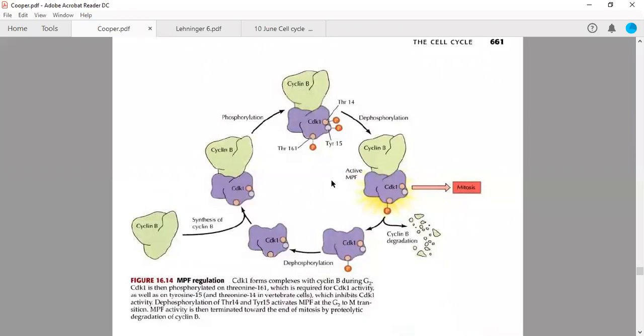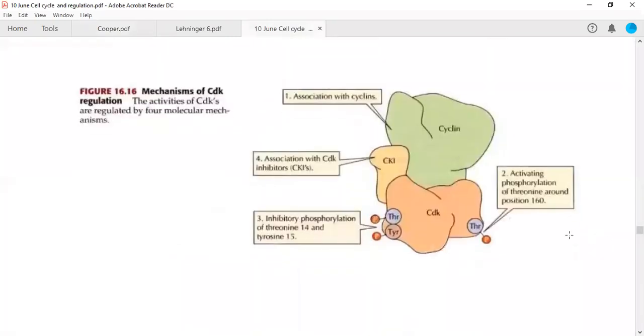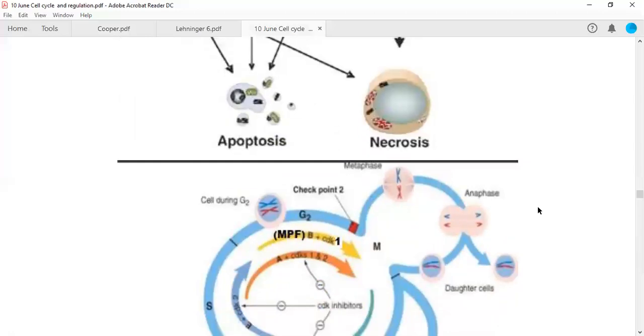For example, the cell moves from G1 to S to G2 to M phase of the cell cycle. When maturation promoting factor, MPF, is formed, it is required to transfer the cell from G2 phase into M phase, because M phase is just after G2.